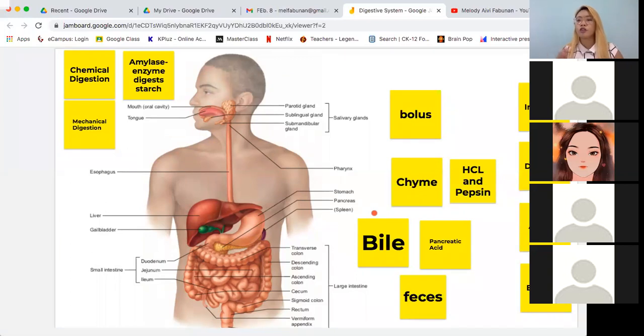So now it will store all of these undigested material or feces in the rectum. And then when the rectum reaches a certain level, for example, 70% capacity na yung feces na nasa loob ng rectum, the rectum will send a signal to your brain. Sasabihin niya sa brain na, uy, na-reach na yung capacity, so kailangan mo nang magbawas.